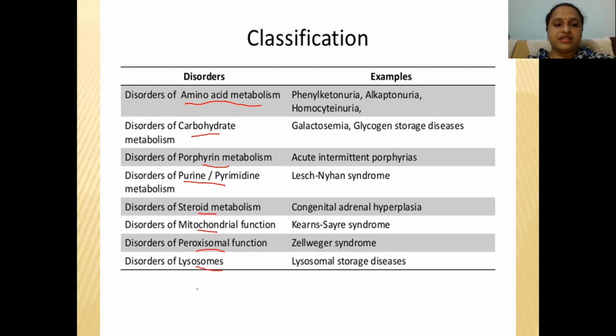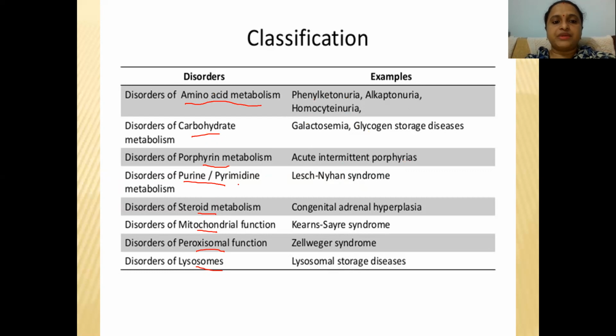Suppose there is any disorder in these metabolic activities, then many diseases occur. For example, amino acid metabolism leads to phenylketonuria, alkaptonuria, homocystinuria. In the same way, carbohydrate metabolism leads to galactosemia, glycogen storage disease, and porphyrin metabolism to acute intermittent porphyria.